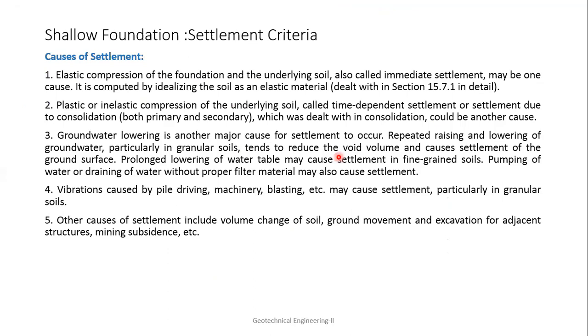Next is your settlement criteria. In the settlement criteria, what are the causes of settlement first? Elastic compression of the foundation and underlying soil, also called immediate settlement, may be one cause, and it is computed by treating the soil as an elastic material. Every soil, every material, can have elastic compression. Second, this compression will happen immediately.